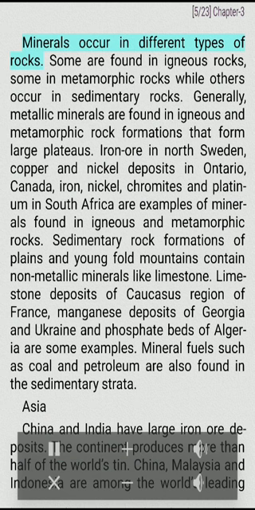Distribution of minerals. Minerals occur in different types of rocks. Some are found in igneous rocks, some in metamorphic rocks, while others occur in sedimentary rocks. Generally, metallic minerals are found in igneous and metamorphic rock formations that form large plateaus. Iron ore in North Sweden, copper and nickel deposits in Ontario, Canada, iron, nickel, chromites and platinum in South Africa are examples of minerals found in igneous and metamorphic rocks.